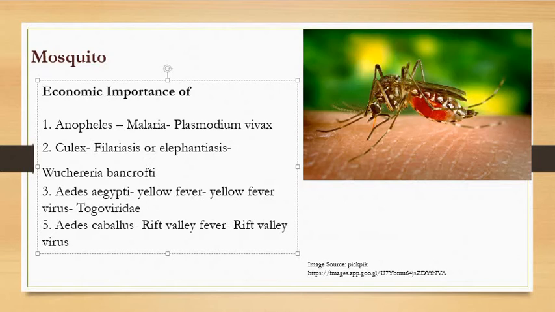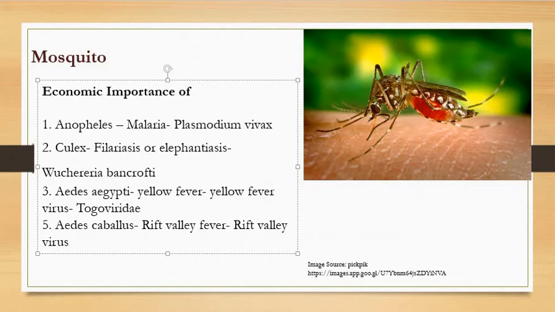Even the yellow fever virus is transmitted by this Aedes aegypti, which belongs to the family Togaviridae. Then another species of Aedes, that is Aedes caballus and Aedes circumluteolus. So this one causes the disease Rift Valley fever. So Aedes caballus is also responsible for transmitting the disease Rift Valley fever.